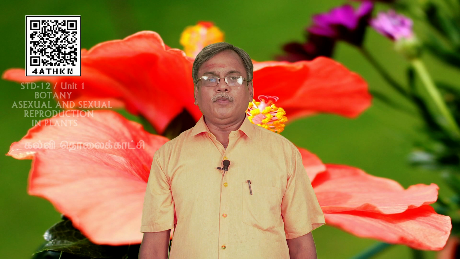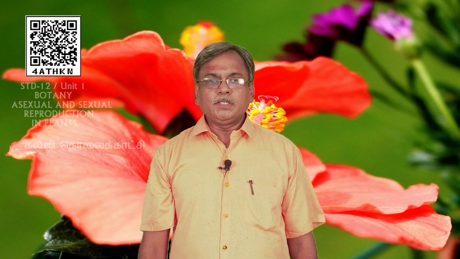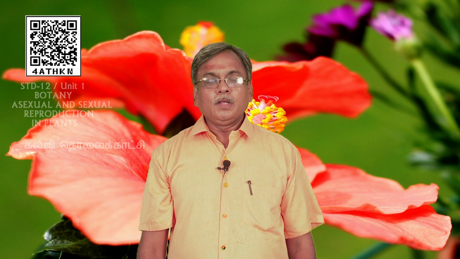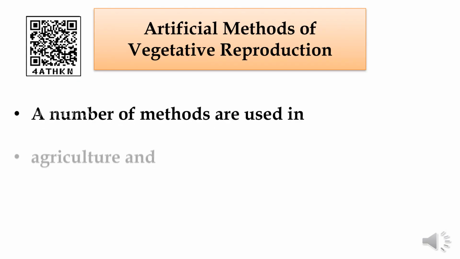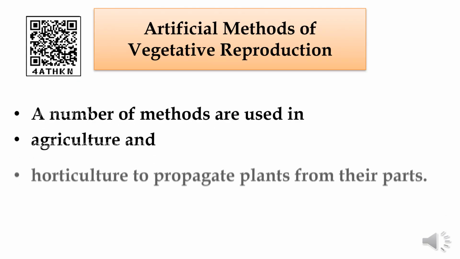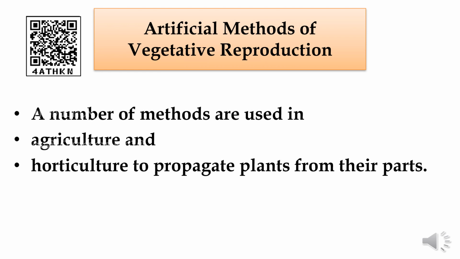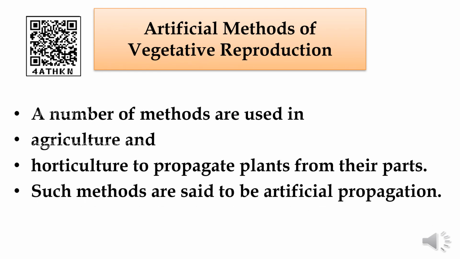Artificial methods of vegetative reproduction. This is the vegetative reproduction done by human beings. Then it is called as artificial methods of vegetative reproduction. A number of methods are used in agriculture and horticulture to propagate plants from their parts. Such methods are said to be artificial propagation.